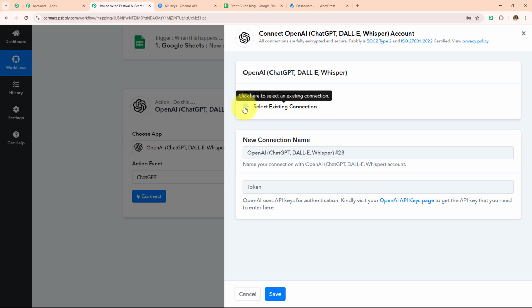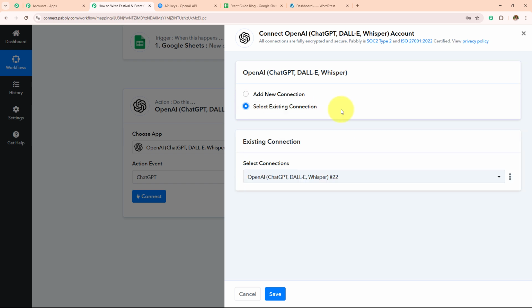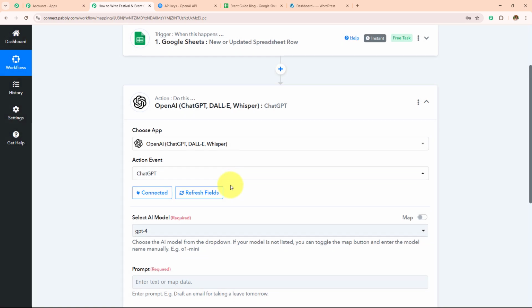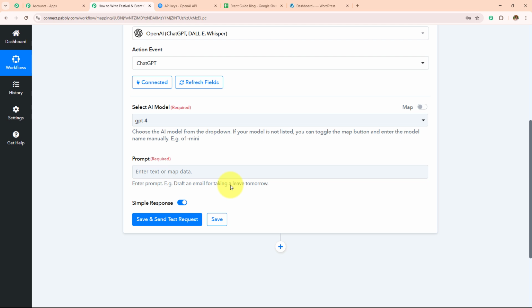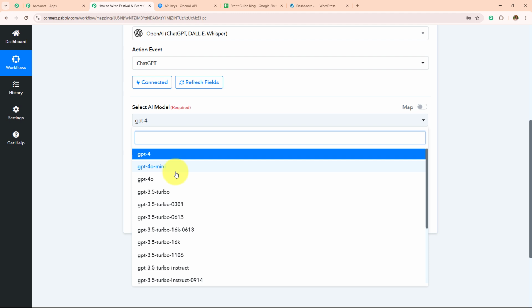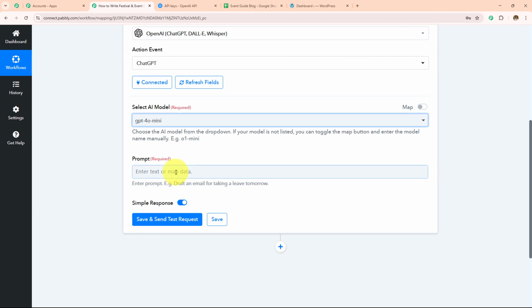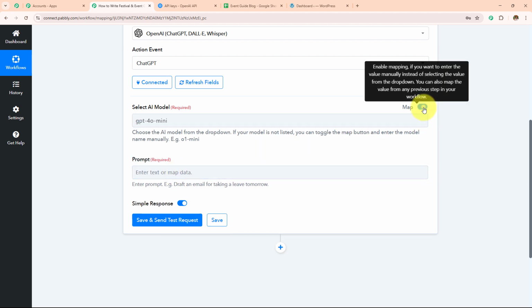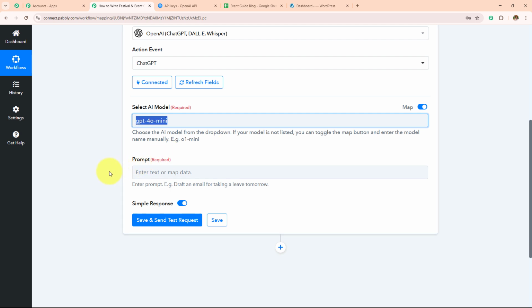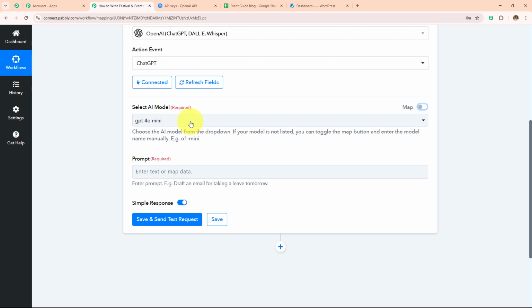Here, as I already have an existing connection, I have created this connection multiple times. I'm going to select this and then click on the save. Here, OpenAI is connected with Pabbly Connect, and now I have to enter the AI model and the prompt. From this dropdown, I'm going to select my AI model as GPT-4o Mini. If you do not find your AI model, simply toggle on this mapping button, remove this AI model and enter your own AI model. Here, I'm going to enter my AI model from this dropdown.